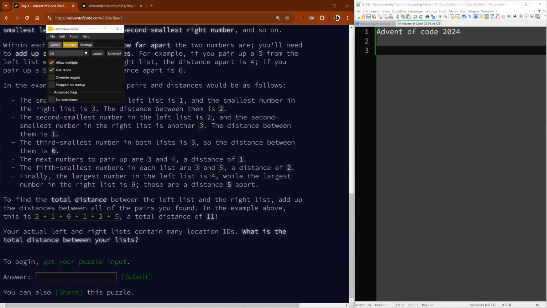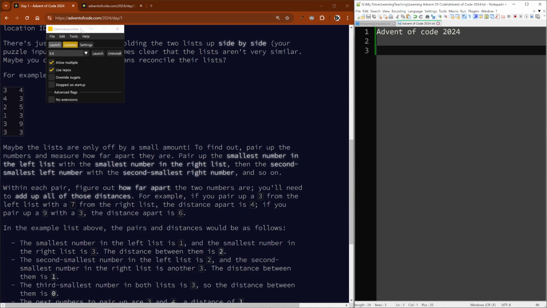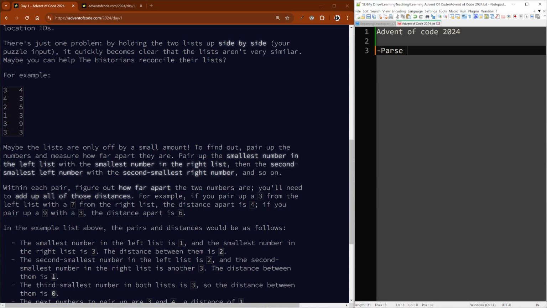Okay, so now I'll think about how I want to do it. So for me, first we've got to parse it. Is that a tab or space between? Yeah, 3 spaces. So first we've got to do a parsing that will look for each number.